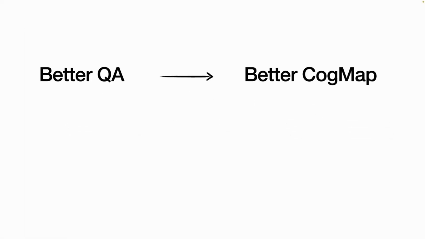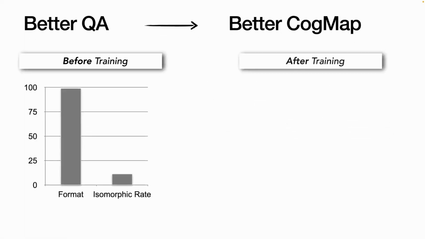After that, we are thinking about what actually makes this better. If we just train the model on raw QA, or we train the model to do this kind of reasoning, can the model improve its cognitive map performance? Here we identify that before training, the model seems to be able to output the cognitive map, so the format correctness is close to 100. But if we check the numbers within the map, the similarity between the generated map and the ground truth map is super low, just around 15% accuracy.